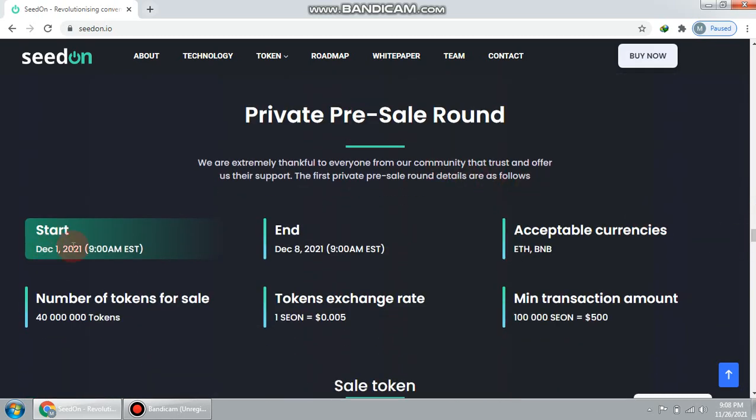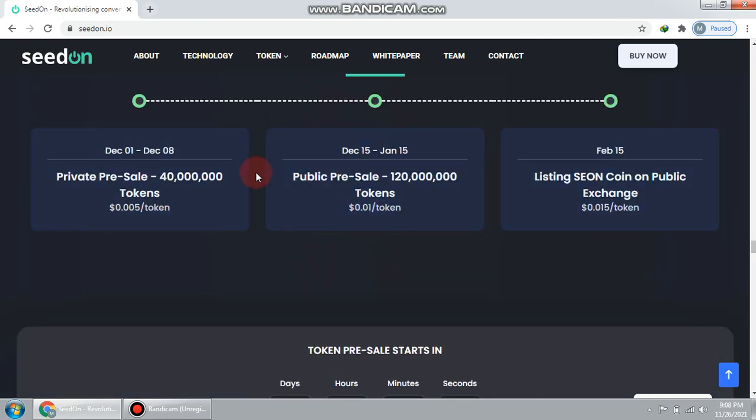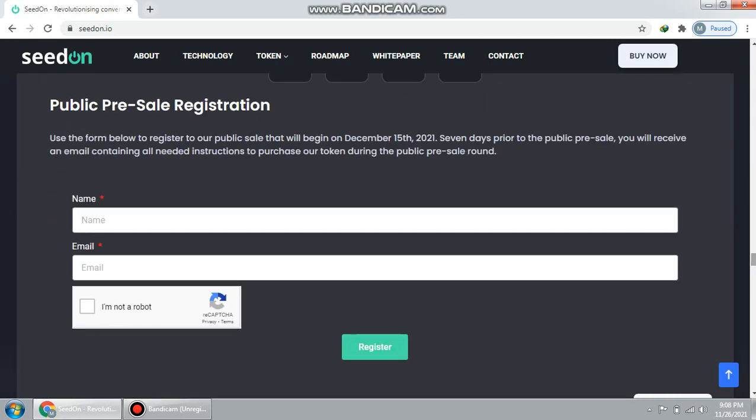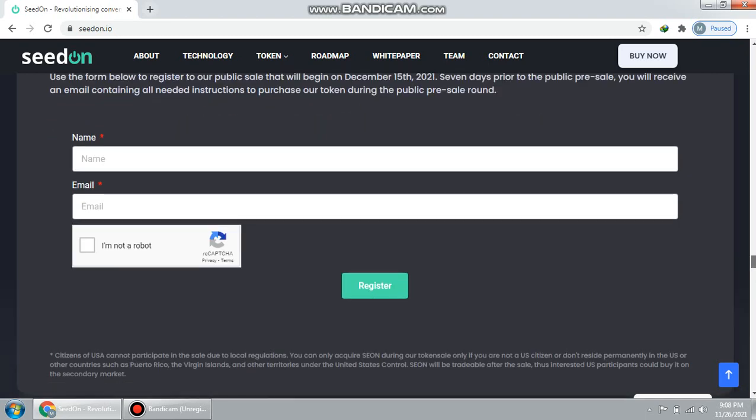Private and pre-sale round start, number of tokens for sale, token exchange rate, minimum transaction amount, acceptable currencies, the private pre-sale and public pre-sale, and listing Sion coin on public exchanges. The token pre-sale starts with public pre-sale registration, as you see here, asking for name and email. Register here to easily register for the public pre-sale of the Seed On tokens.